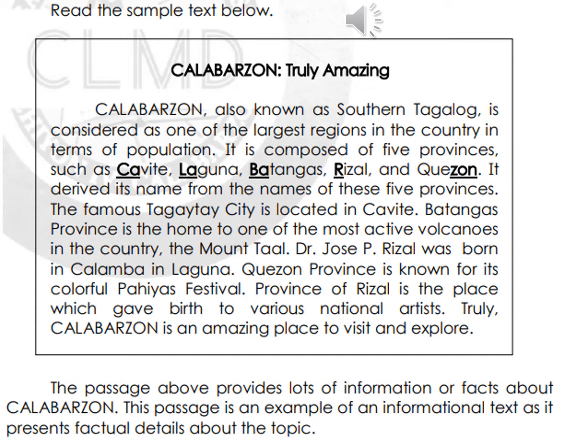Let's read the text. Calabarzon, truly amazing. Calabarzon, also known as Southern Tagalog, is considered as one of the largest regions in the country in terms of population. It is composed of 5 provinces such as Cavite, Laguna, Batangas, Rizal, and Quezon. It derived its name from names of these 5 provinces. The famous Tagaytay city is located in Cavite. Batangas province is the home to one of the most active volcanoes in the country, the Mount Taal.